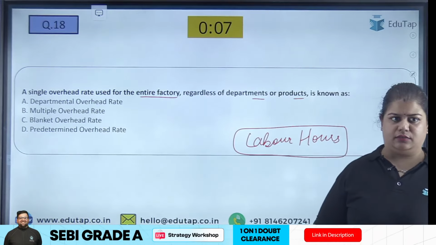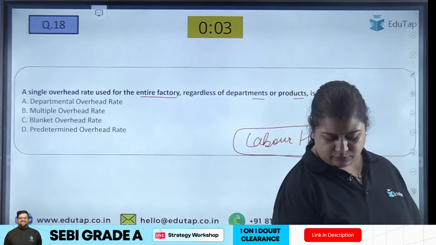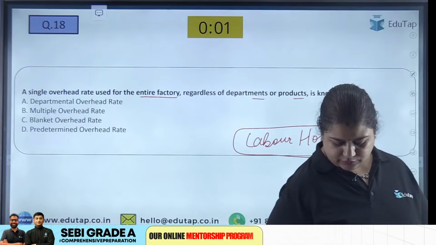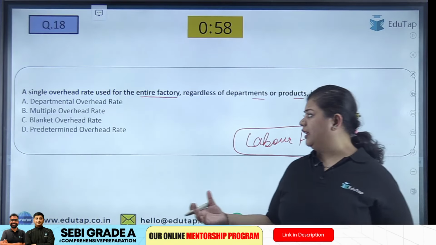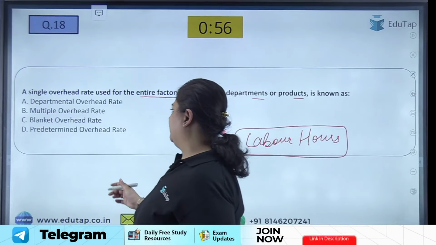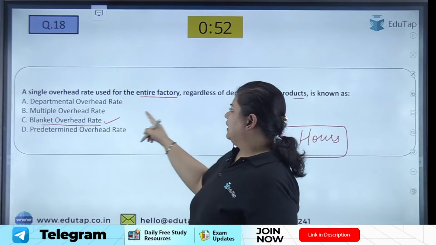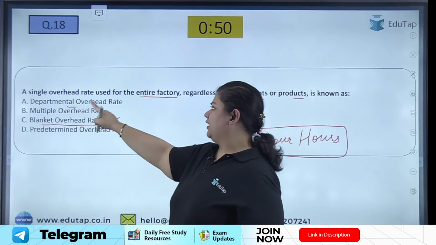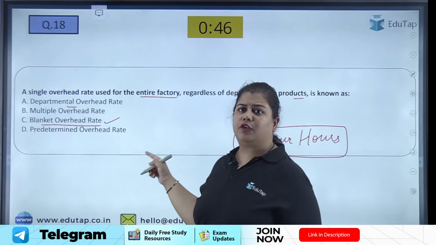What is this known as? Tell me the answer quickly. It's very easy. Very good, Himanshu. It is blanket. When I am using a single overhead rate, it is known as the blanket overhead rate. As the name suggests, in the departmental overhead, it is according to each department. The overhead rate would be different for each department.